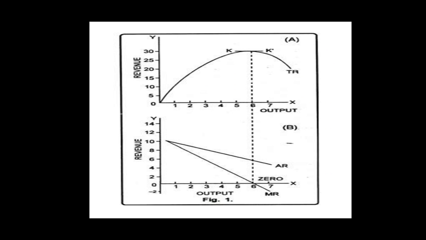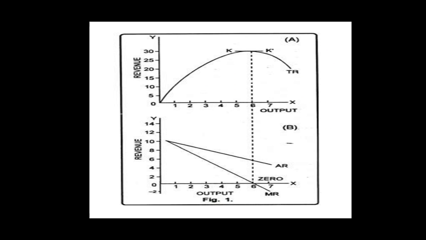From point K to K dash, total revenue is constant, but at point K dash, total revenue is maximum, and at this point, marginal revenue is 0 as the marginal revenue curve touches the x-axis corresponding to this point.